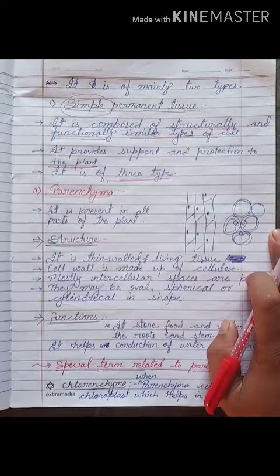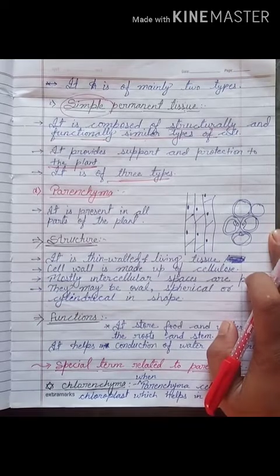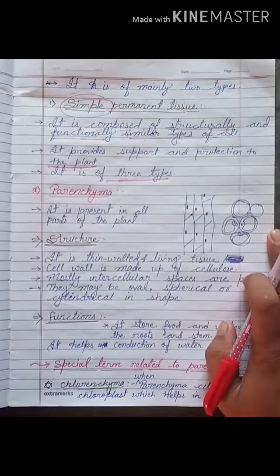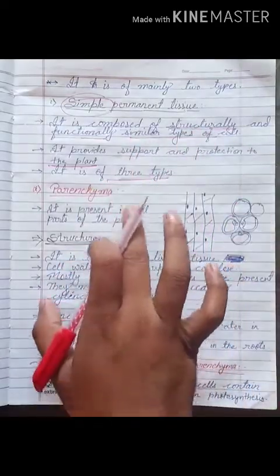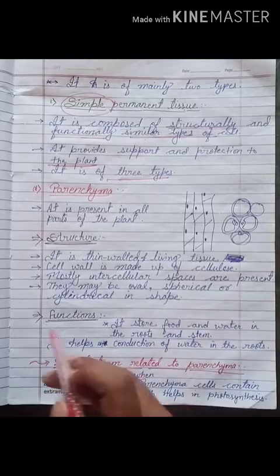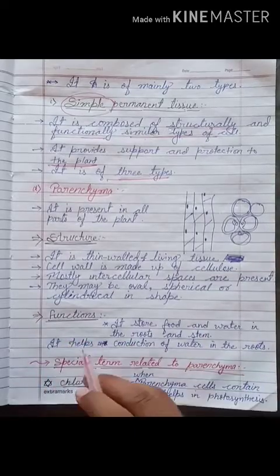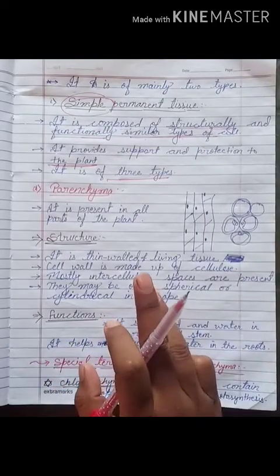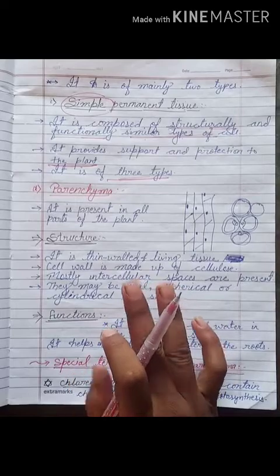Location means where it is found, structure means how it looks, and function means how it behaves. These three things are most important for each and every type of tissue.